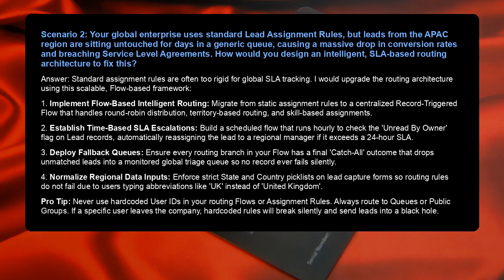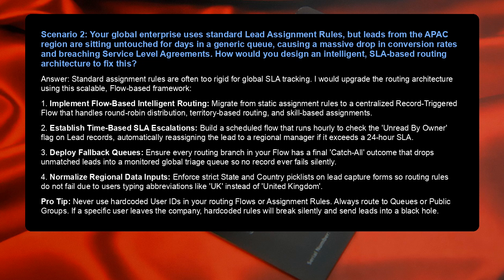3. Deploy fallback queues. Ensure every routing branch in your flow has a final catch-all outcome that drops unmatched leads into a monitored global triage queue so no record ever fails silently. 4. Normalize regional data inputs. Enforce strict state and country picklists on lead capture forms so routing rules do not fail due to users typing abbreviations like UK instead of United Kingdom.